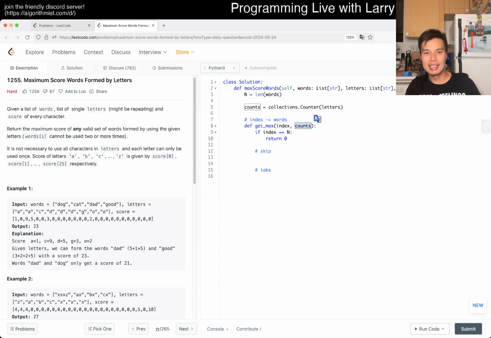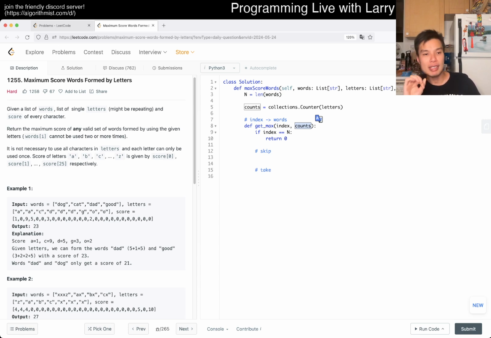Counts is basically a frequency table, and you have to map that into a very distinct state. You could count the number of states: the number of states is just the product of all the frequency counts.